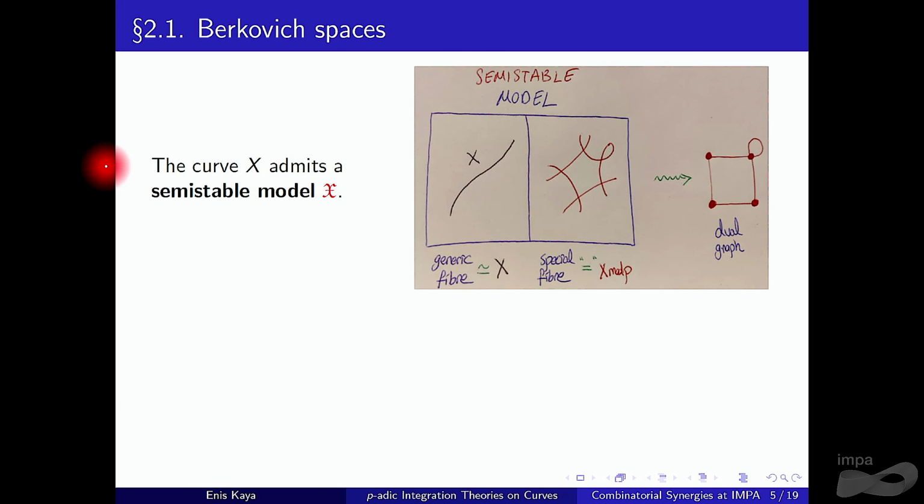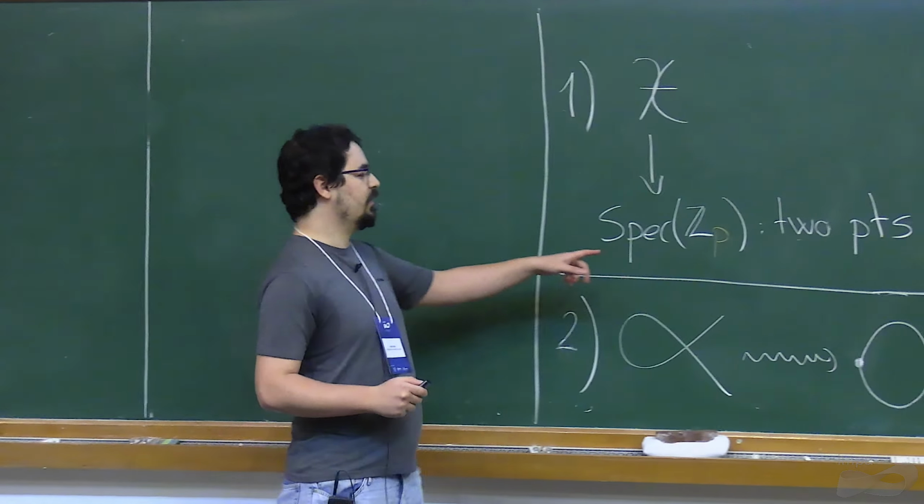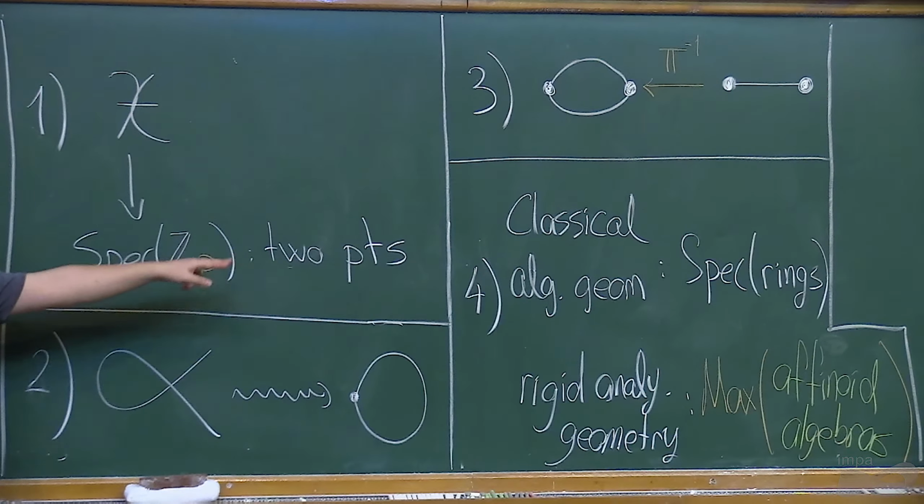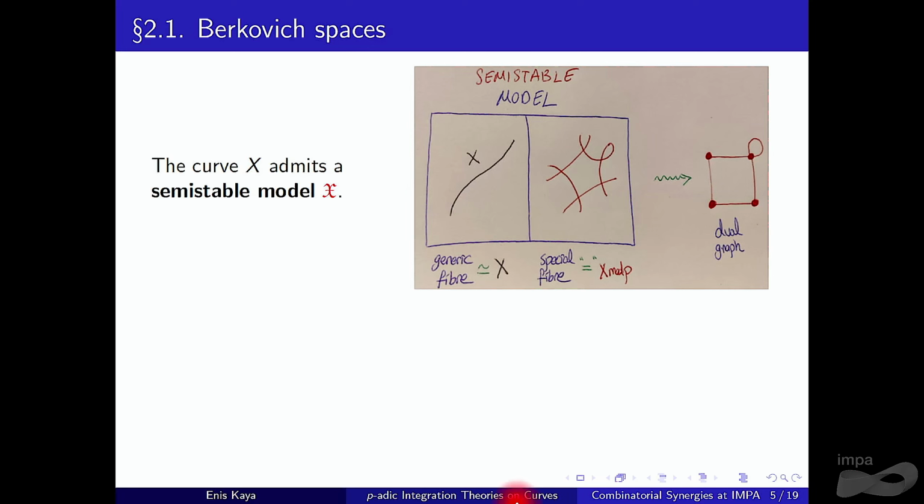So, our fixed curve admits a semi-stable model, by which I mean the following. Remember the picture that Farbod drew. Here we had Z instead of ZP. Now I am adding ZP. Right now we have 2 points, so there should be 2 fibers.